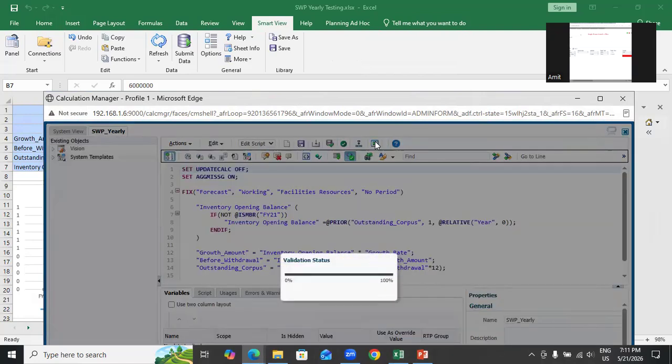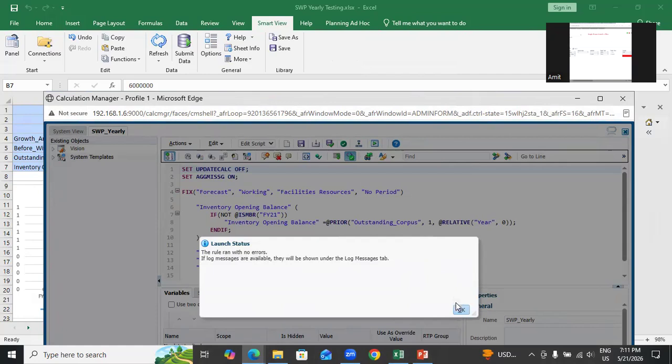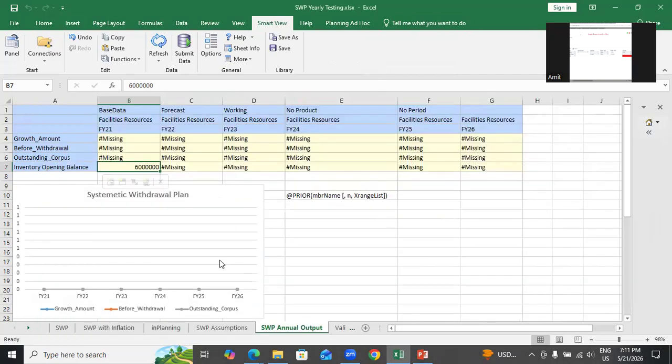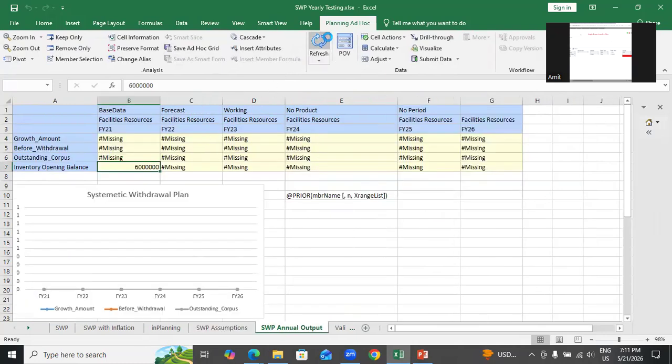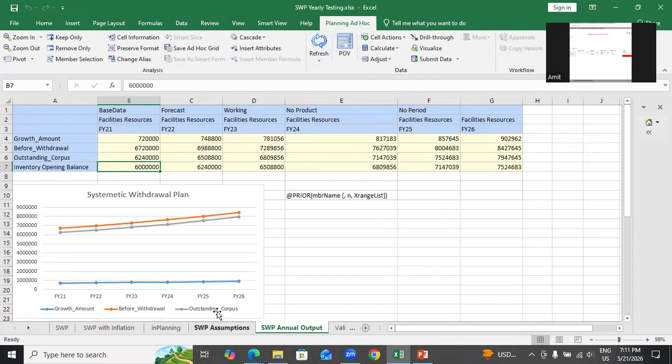Let me run it. And I will check my final corpus at the end of the 6th year. You can validate all the numbers. Business rule launched successfully. Technically, everything is good, right? Let's check our assumptions and final output. Assumption and final output. Okay. Mistakenly, I put the assumption as 60 lakh rupees. I was supposed to put 70 lakh.